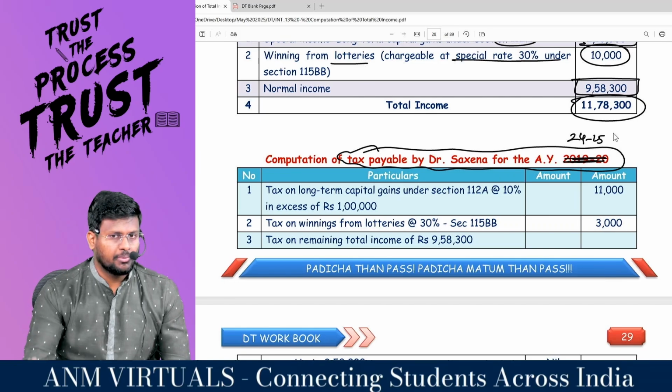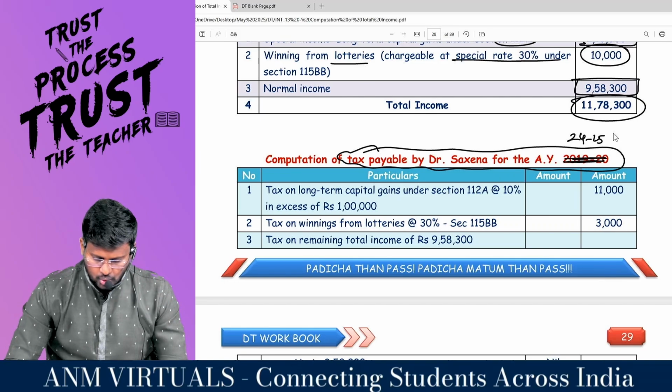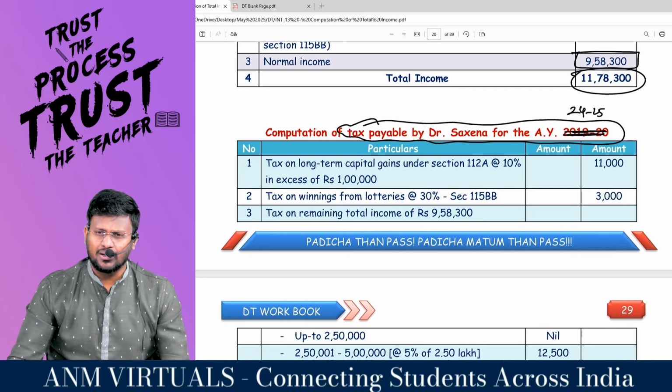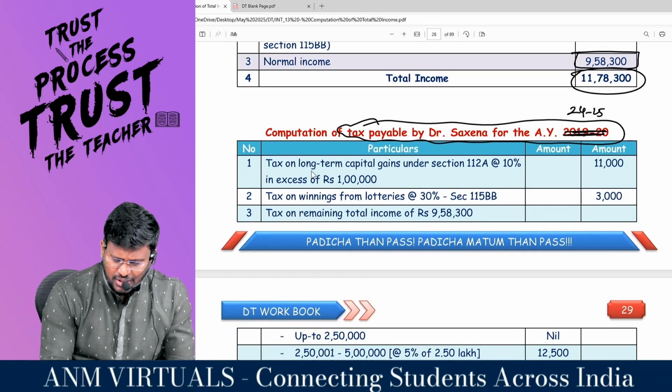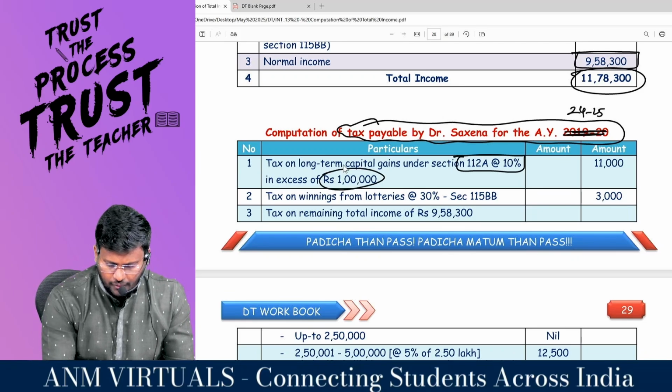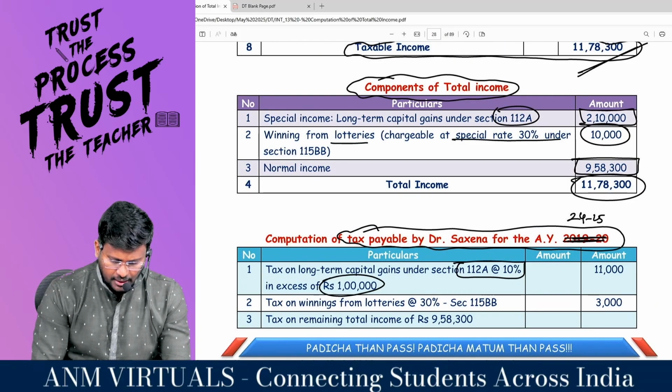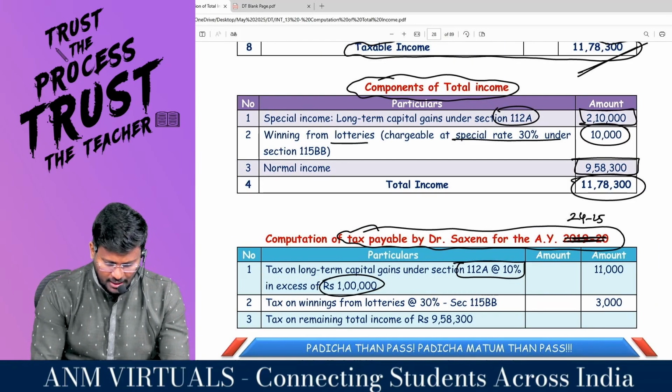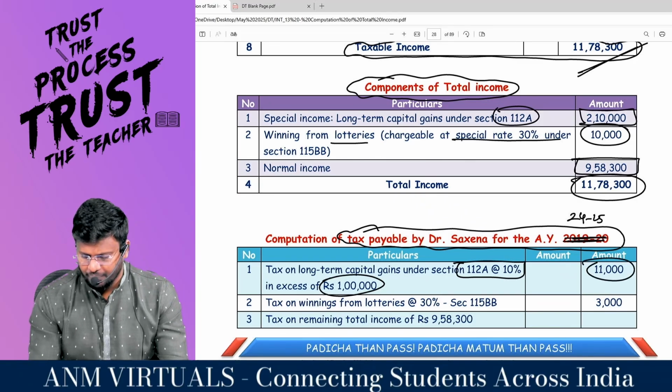24-25, because 23-24 is our year. Yes, sir. Tax on long-term capital gain under 112A at the rate of 10% in excess of how much lakh? 1 lakh. So 2,10,000 minus 1 lakh comes to 1,10,000 into 10% comes to?